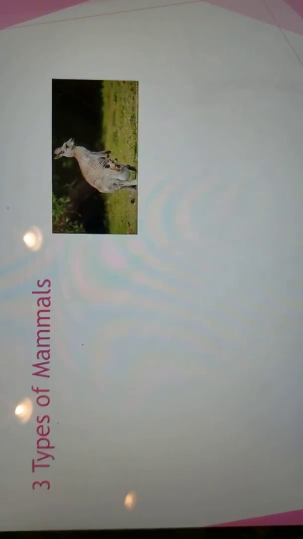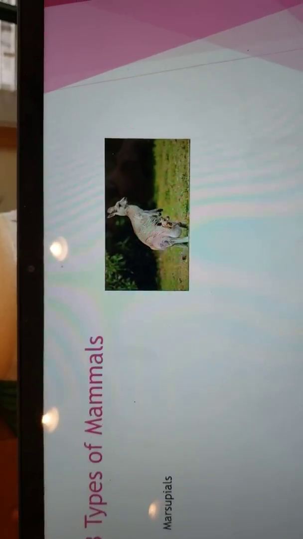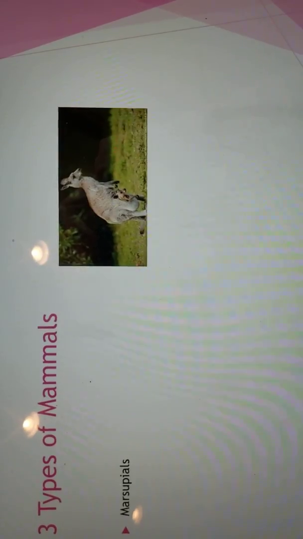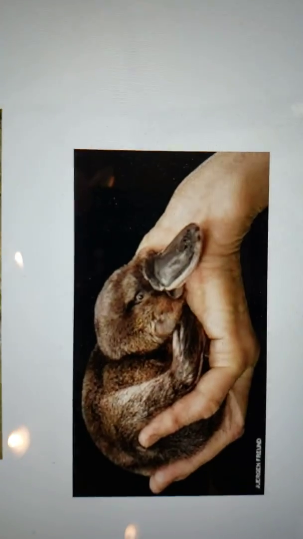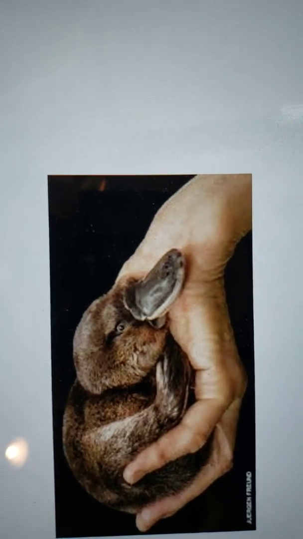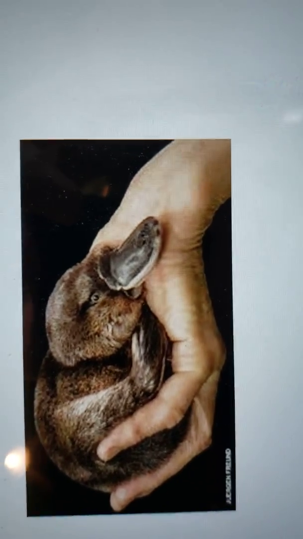All right, well then if we look at mammals specifically, we have 3 types of mammals. The first one is called the marsupials, or the pouched mammals. See the little baby kangaroo inside mom's pouch? So any mammal that carries their baby around in a pouch is called a marsupial. So that would be things like possums and kangaroos, okay? The second group of mammals would be, look at how cute that little duck-billed platypus is, animals that lay eggs. Mammals that lay eggs. This is not birds, but it's mammals that lay eggs.